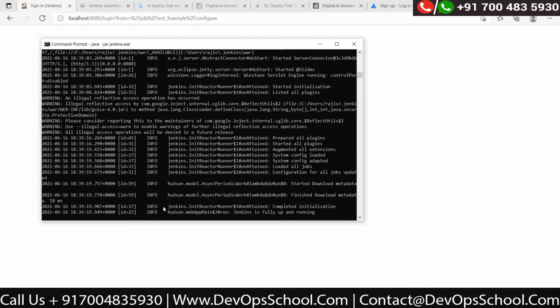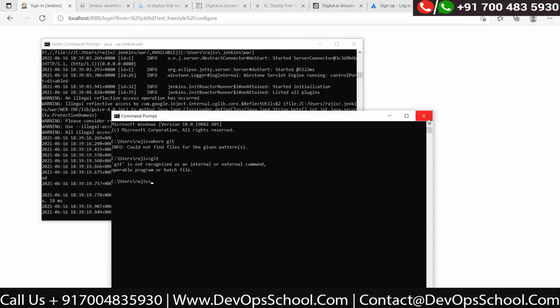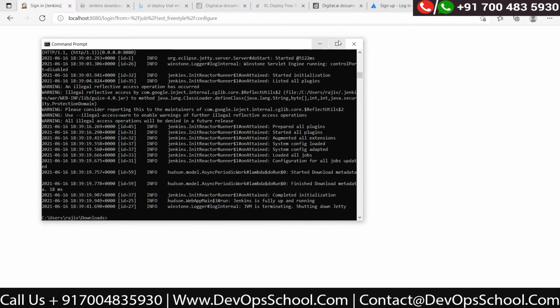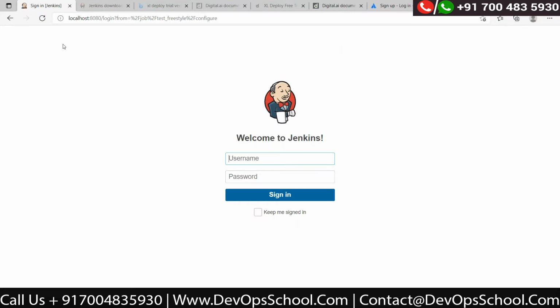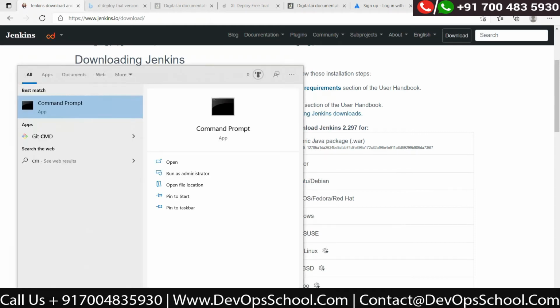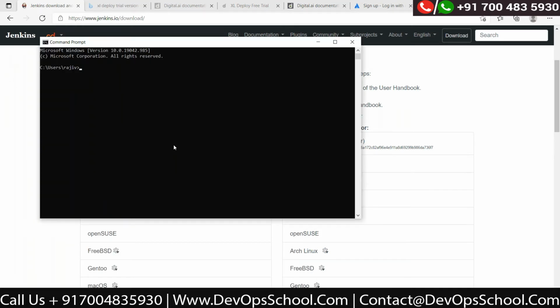Since you stopped Jenkins, the browser will not work. So close the command window. Is Jenkins already stopped, or still trying to stop? It was done, so I'll close it. Okay, it's done. And now shall I restart Jenkins?